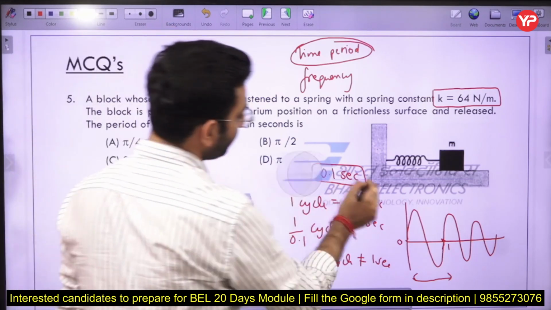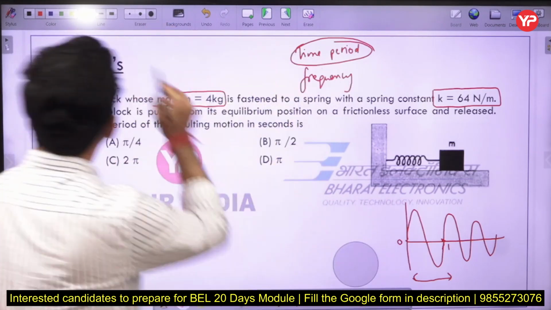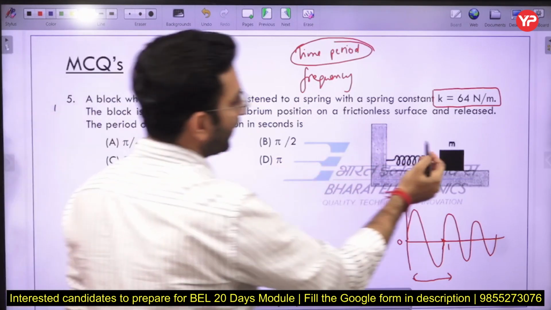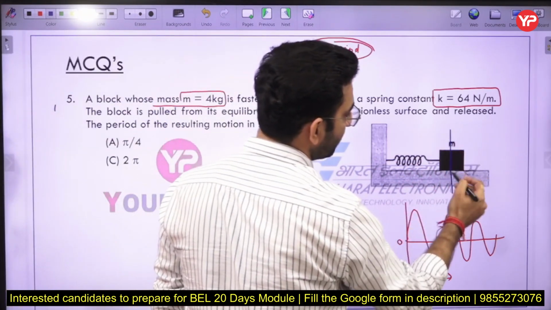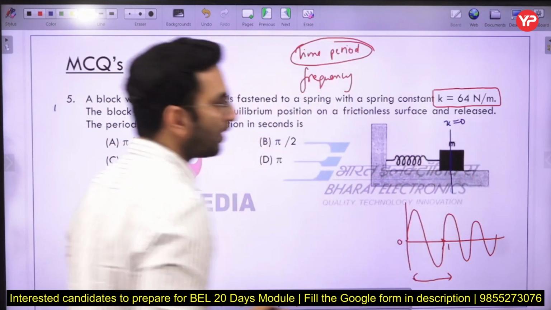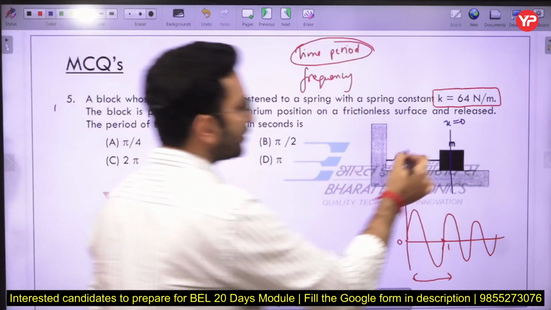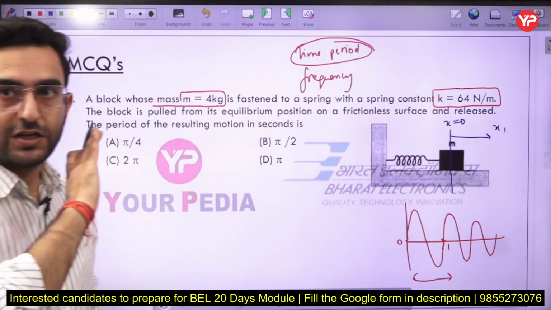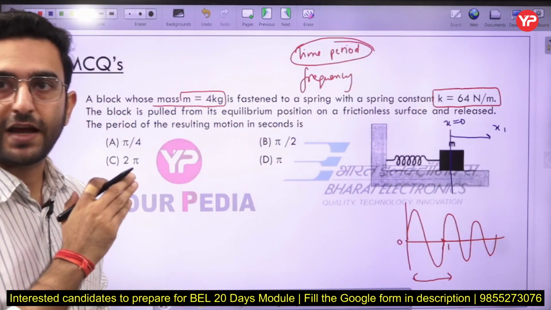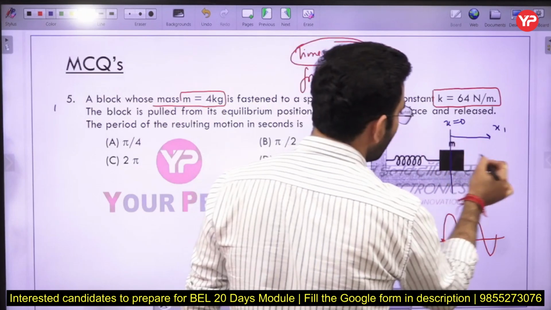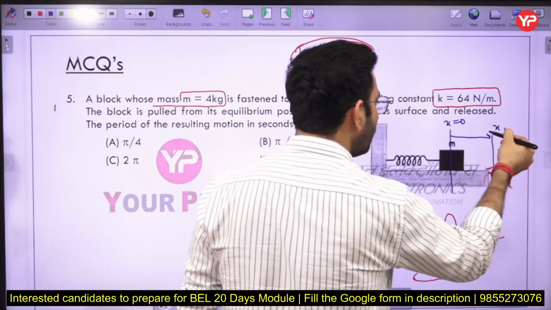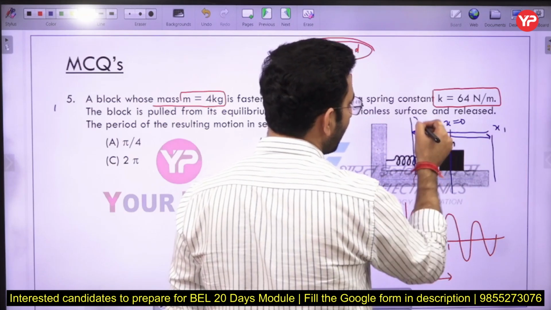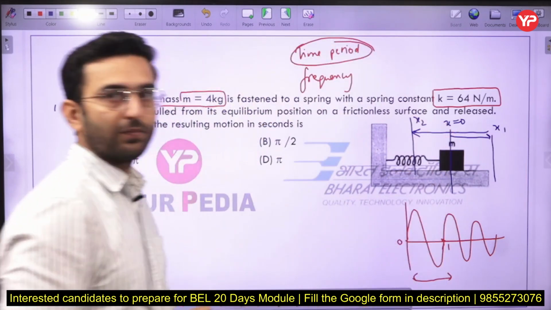So in this case, if you see what is being asked, it is given that the body has been displaced from its mean position. Let us say it is the mean position. Now the body has been displaced from its mean position, let us say up to x1, and then it is released. Now there is no damper in this system. You can see the diagram. Okay, so I can say the body, after reaching the x1 position, will move in the backward direction toward the left here, and it will reach position number x2 here.